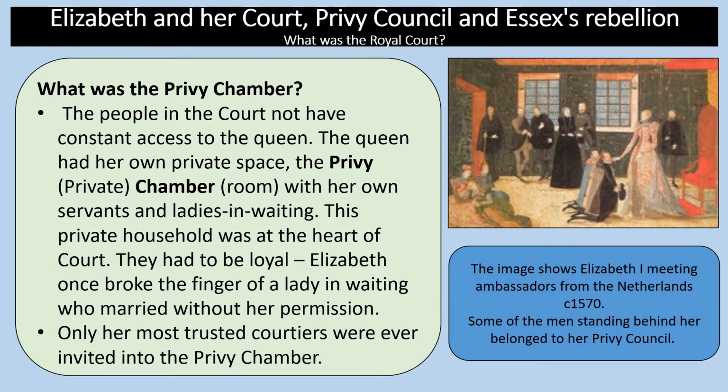Now, the Privy Chamber. The people in the court did not have constant access to the Queen. Her own private space was called the Privy Chamber, and there she had her own servants and ladies in waiting. This private household was at the heart of the court. They had to be loyal. Elizabeth once broke the finger of a lady in waiting who married without her permission, and only her most trusted courtiers were ever invited into the Privy Chamber.